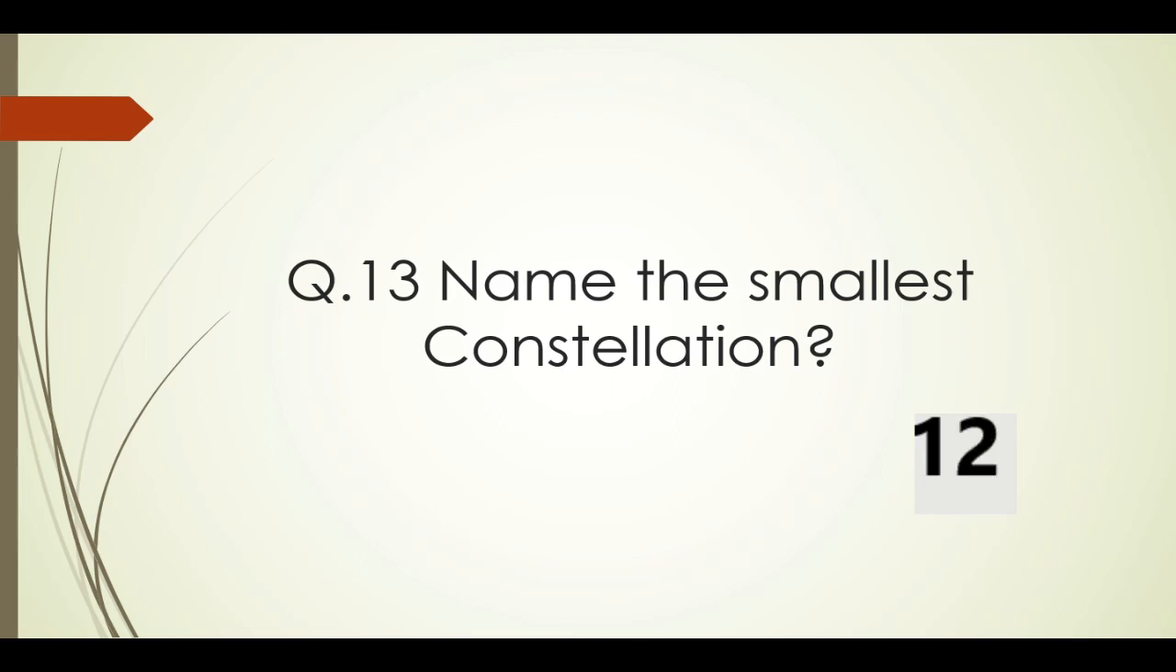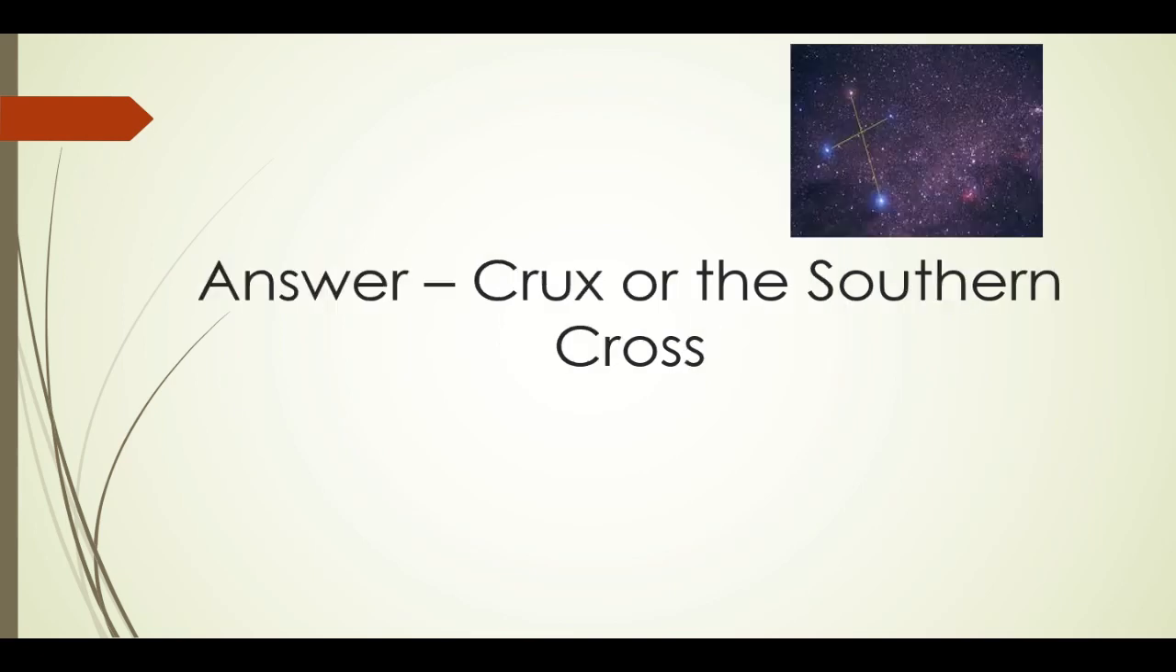Name the smallest constellation. For those who don't know, constellations are imaginary groups of stars that form a pattern or a picture. Some examples are Orion the Hunter, Scorpius, Ursa Major, but the smallest of them all is Crux or the Southern Cross, as it has only 4 stars forming a cross. Let's move on to the next question, question number 14.